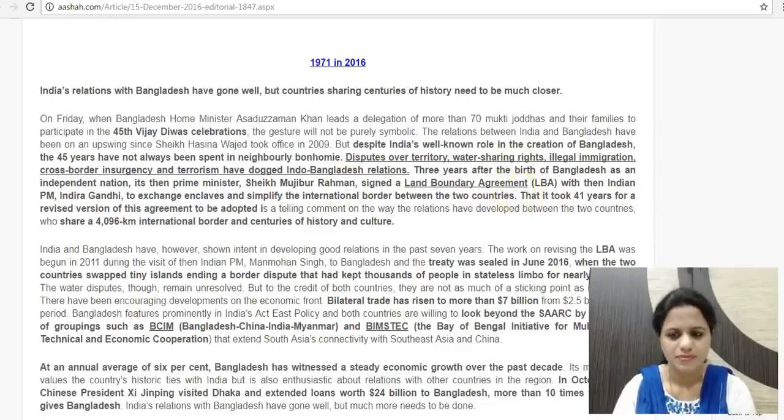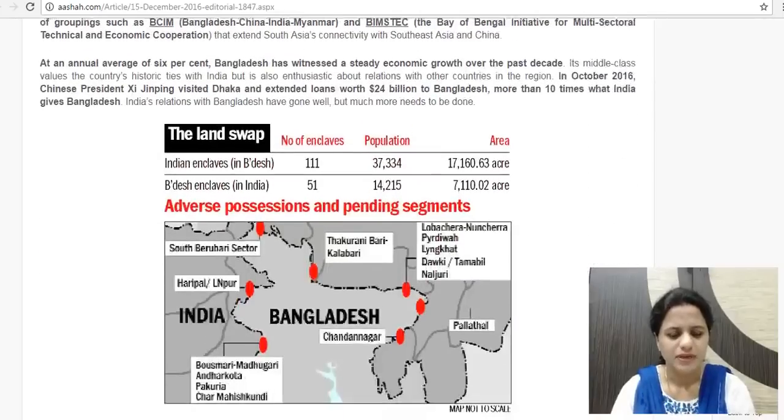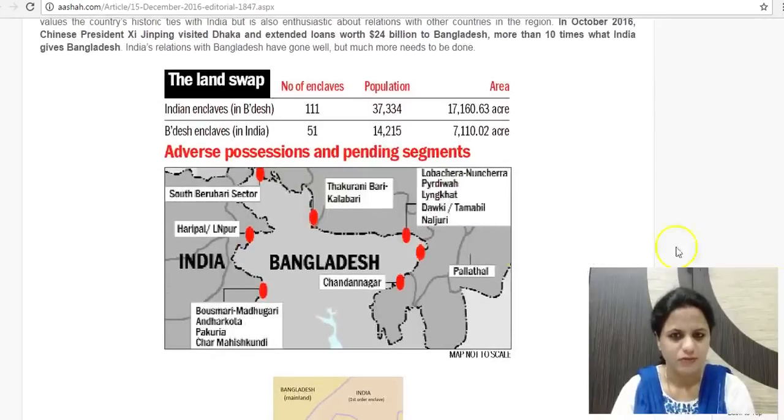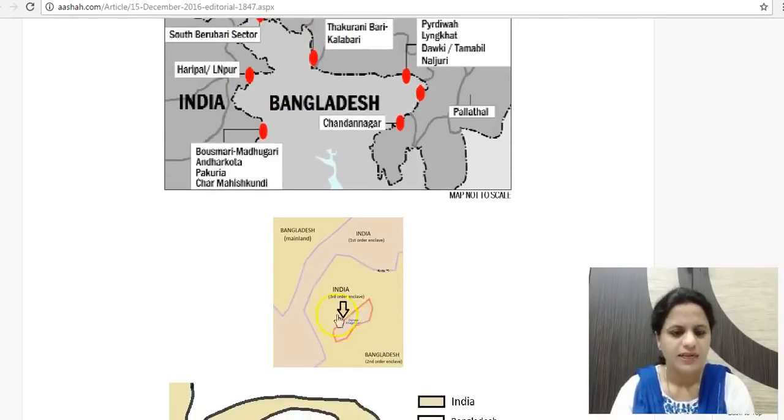We'll discuss it. Here is the land boundary agreement which was finalized a few months ago. In this land swap between India and Bangladesh, there are regions which are enclaves. Now what do you mean by enclaves? I will show you. These are called enclaves, meaning a territory which is surrounded by another country's territory. So this is an enclave. In India you have Bangladeshi territory completely surrounded by India. So this is called an enclave.